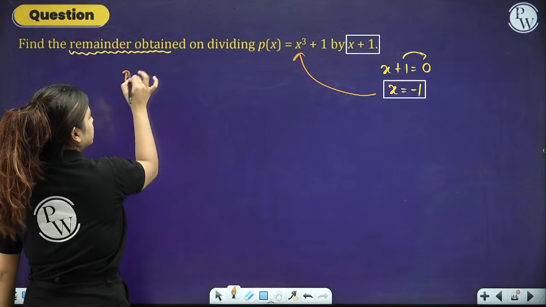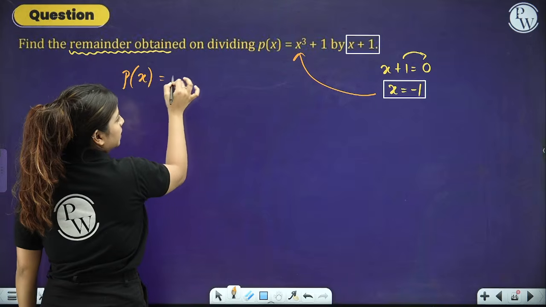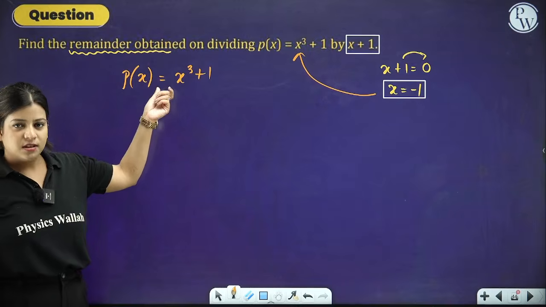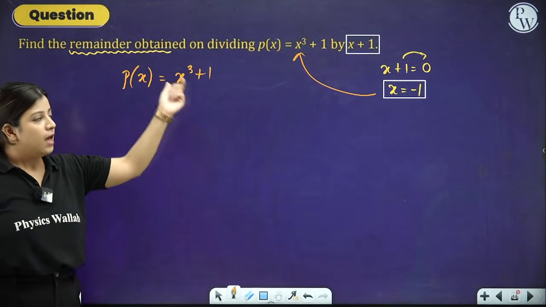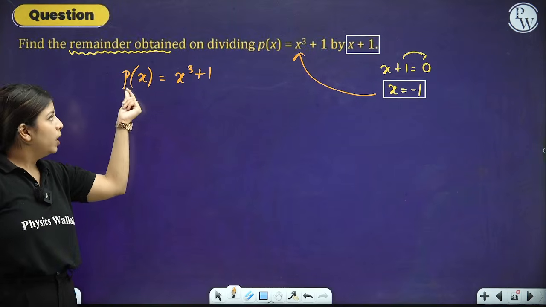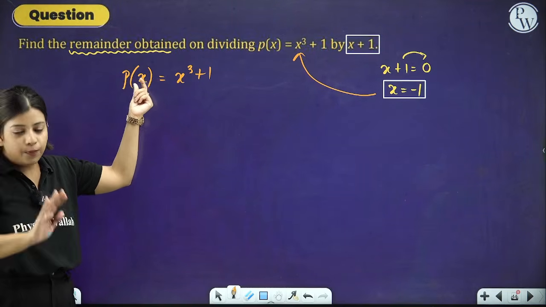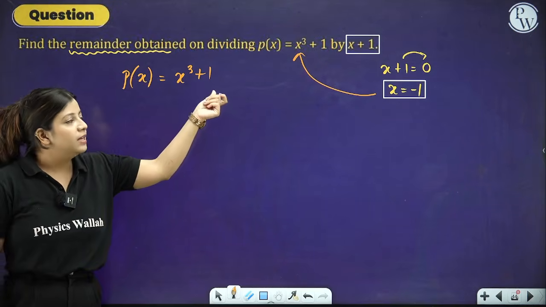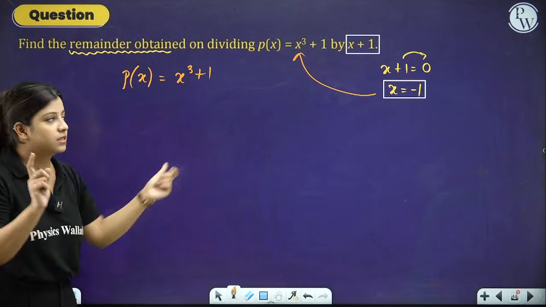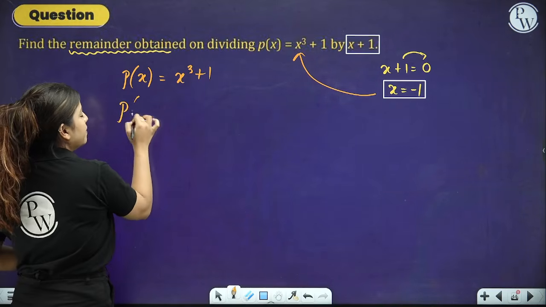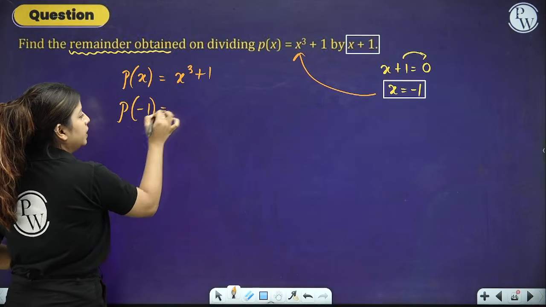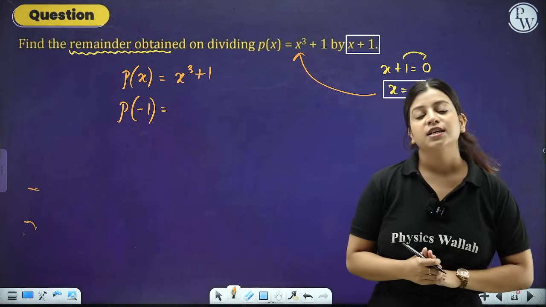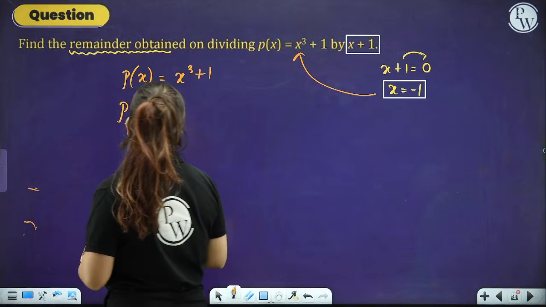See, wherever you see p(x), of course it's the dividend, but it also symbolizes polynomial at x. The bracket symbolizes that the variable in this polynomial is x. Now wherever there is x, just put the value of x as negative 1.